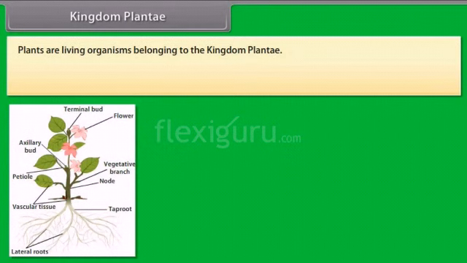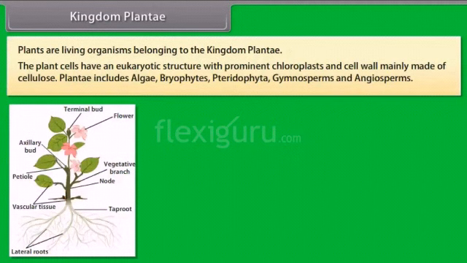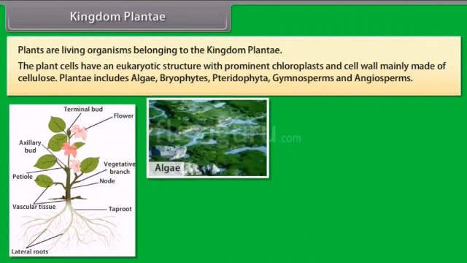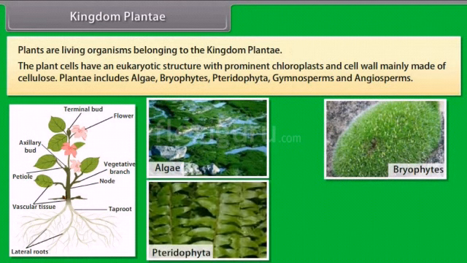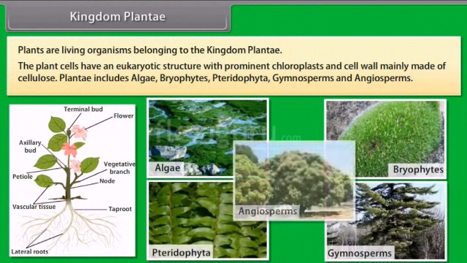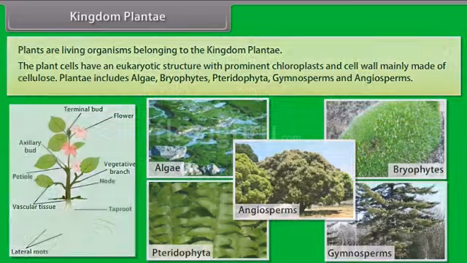Plants are living organisms belonging to the kingdom Plantae. The plant cells have a eukaryotic structure with prominent chloroplasts and cell wall mainly made of cellulose. Plantae includes algae, bryophytes, pteridophyta, gymnosperms, and angiosperms.